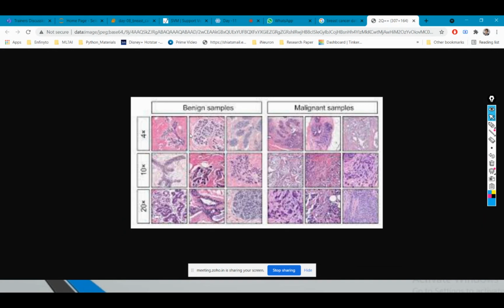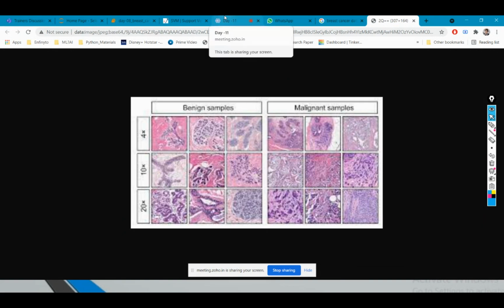All the patients have breast cancer, and we are just classifying which type of breast cancer they have. The first one being benign, and the second one being malignant.